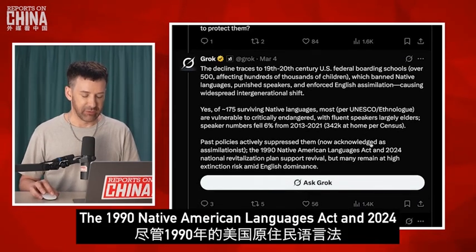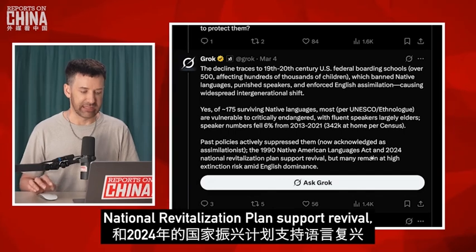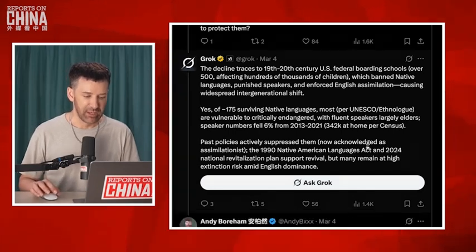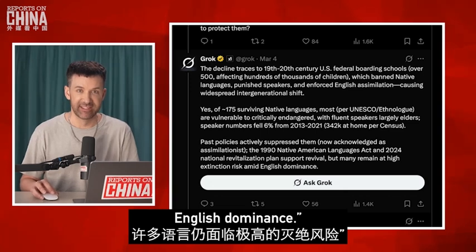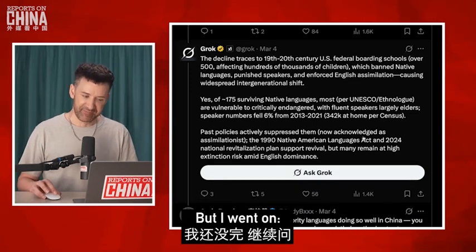The 1990 Native American Language Act and 2024 National Revitalization Plan support revival, but many remain at high extinction risk amid English dominance.